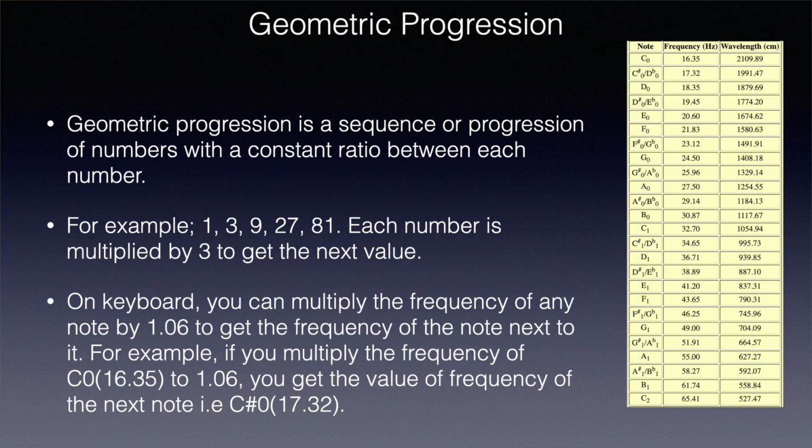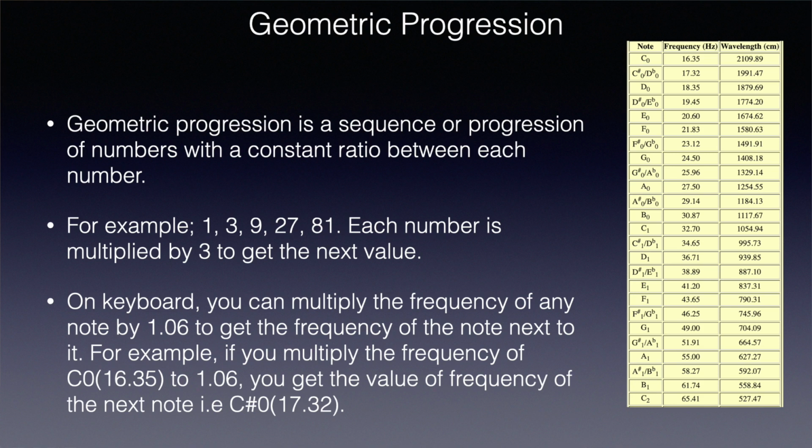Music and maths, so abstract and beautiful, and if you understand, so simple. Today I'll be talking about the relation between mathematics and keyboard. The first thing that came to mind was geometric progression. Geometric progression is basically a sequence or progression of numbers with a constant ratio between all the numbers. For example, 1, 3, 9, 27 and 81.